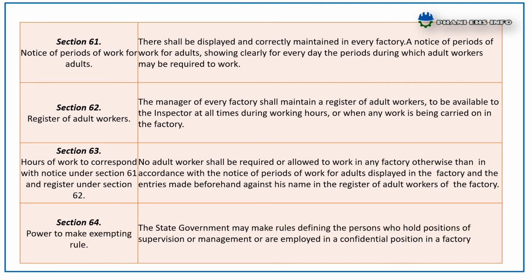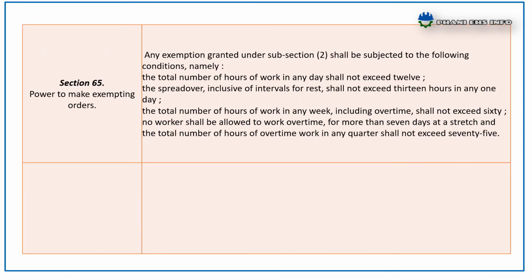Section 64 power to make exempting rules. The state government may make rules defining the persons who hold positions of supervision or management or are employed in a confidential position in the factory. 65 power to make exempting orders.